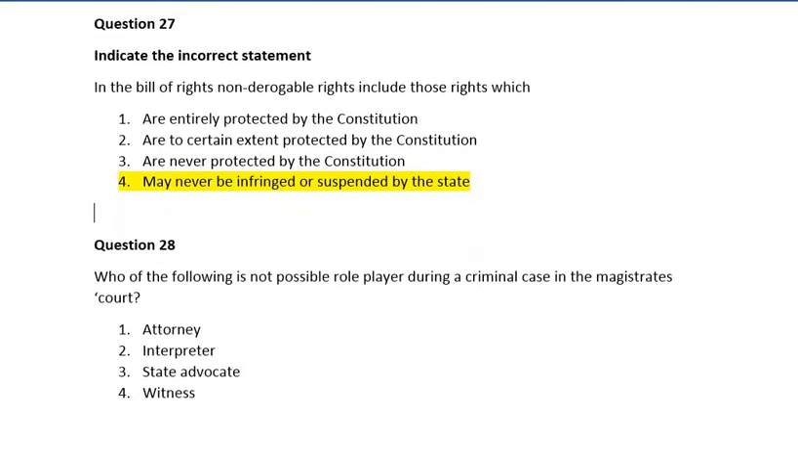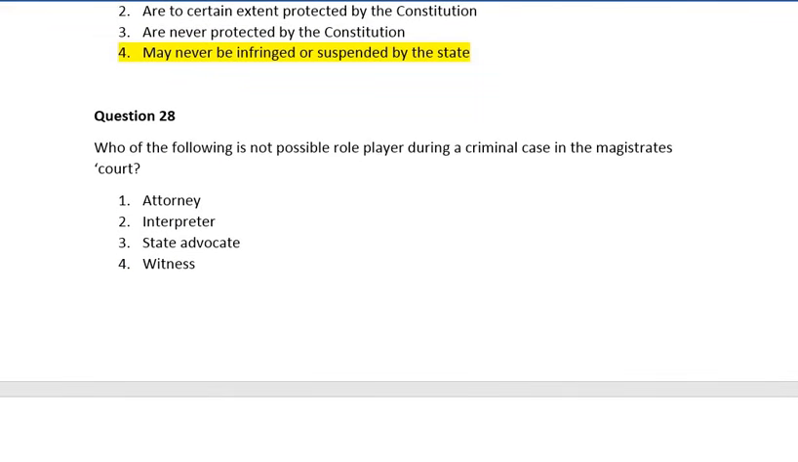So guys, we are nearly done. We are only left with 2 questions. Question 28. Who of the following is not a possible role player during a criminal case in the magistrate court? Number 1, attorney. Number 2, interpreter. Number 3, state advocate. Number 4, the witness. So guys, the correct answer is number 3, which is the state advocate.